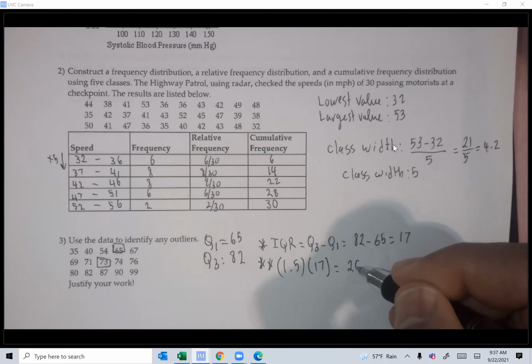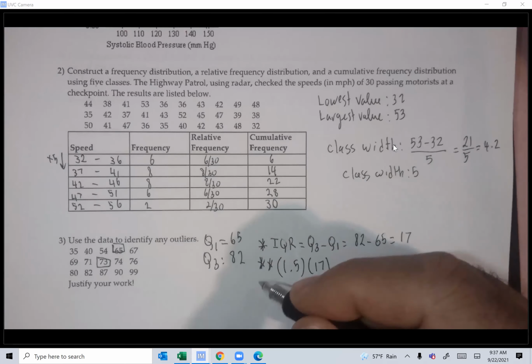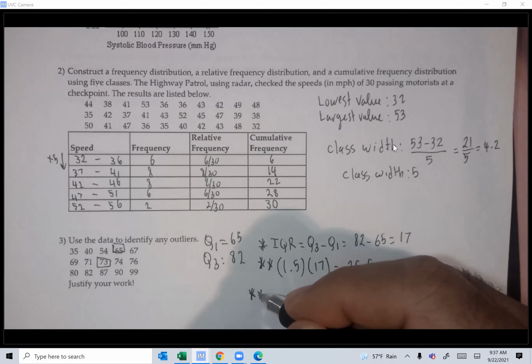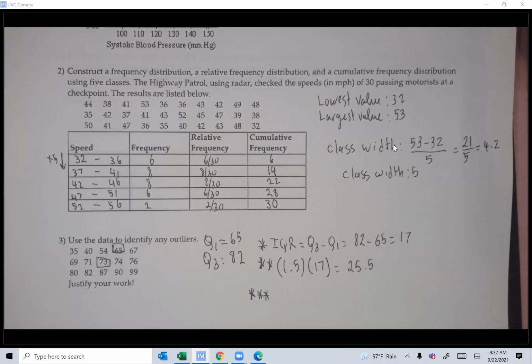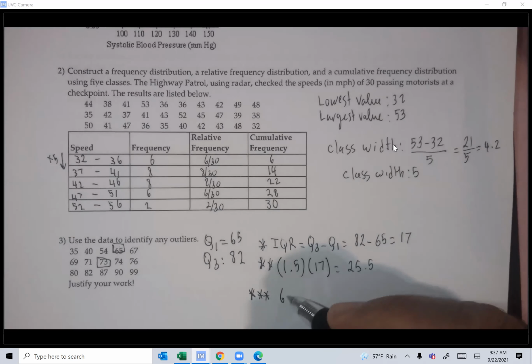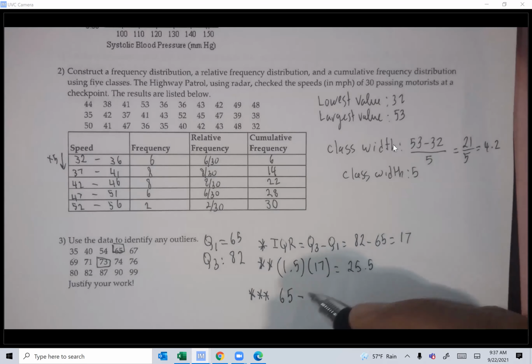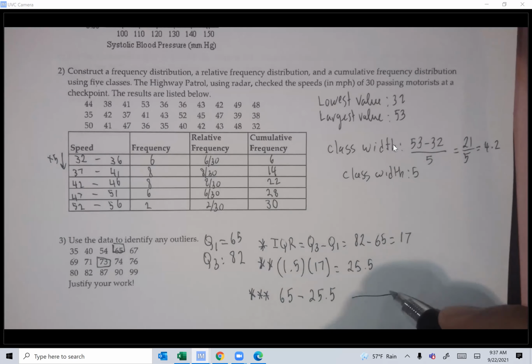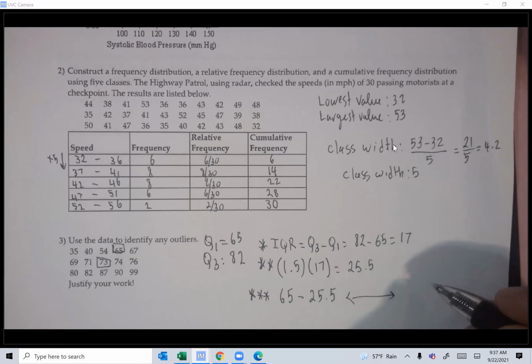That's 25.5. And the third and last step, before I can tell you if we have outliers, take Q1, 65, and subtract 25.5, and then take Q3, which is 82, and add 25.5.